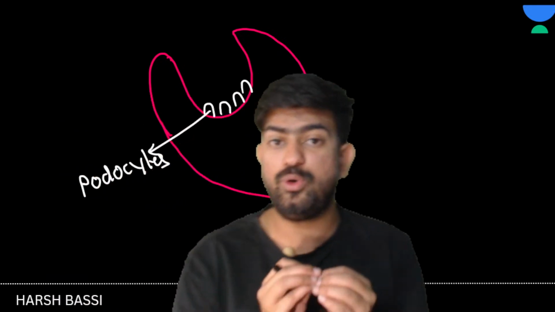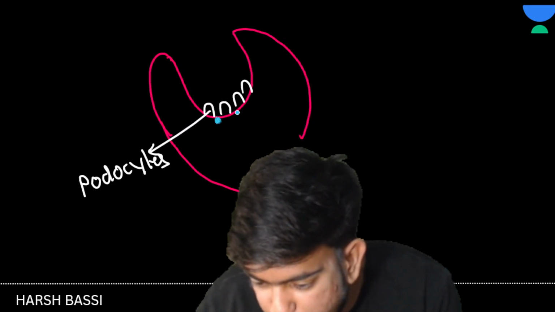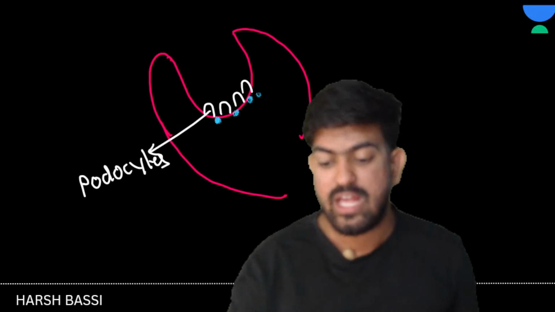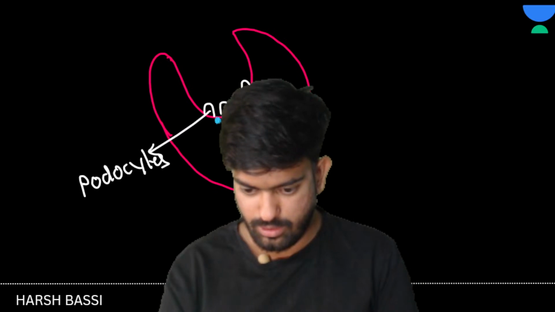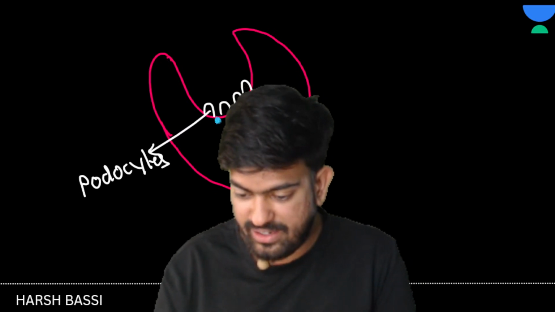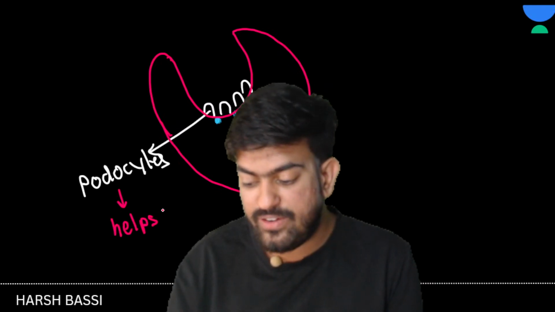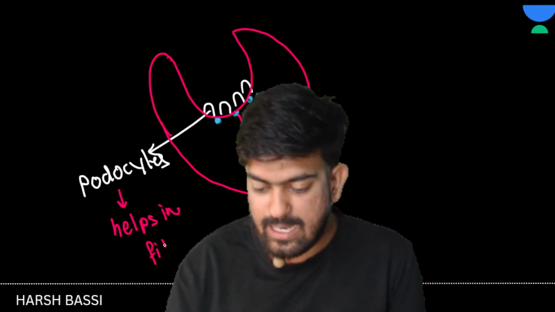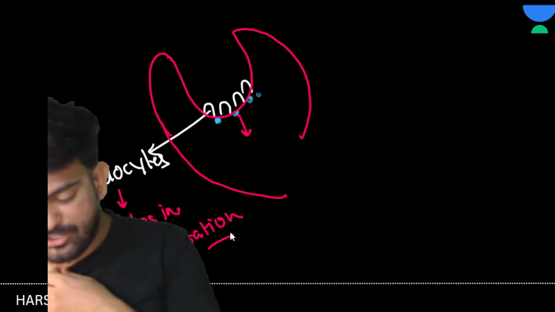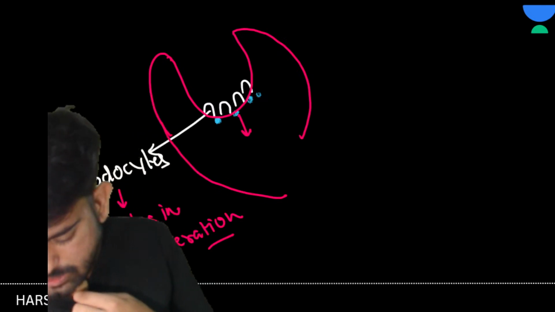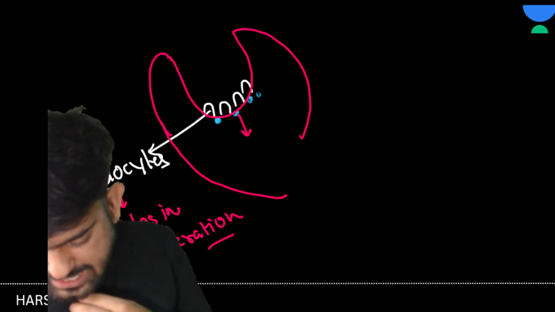Between these podocytes, we have very small pores, and from these pores only filtration takes place. So can I say that podocytes help in filtration? Podocytes help in filtration, yes or no? Clear? Okay, great. Any doubts anywhere?